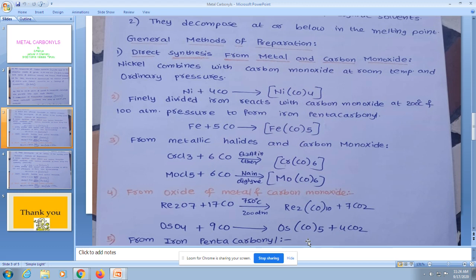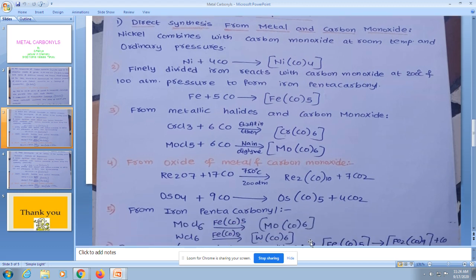The next way of synthesis of metal carbonyl is from the oxides of metal. A metal oxide is taken, for example, Re2O7. It combines with carbon monoxide at 750 degrees Celsius and 200 atmospheric pressure, and it forms Re2(CO)10. This is a polynuclear metal carbonyl. As there are 2 metal atoms per molecule, this is known as polynuclear metal carbonyl.